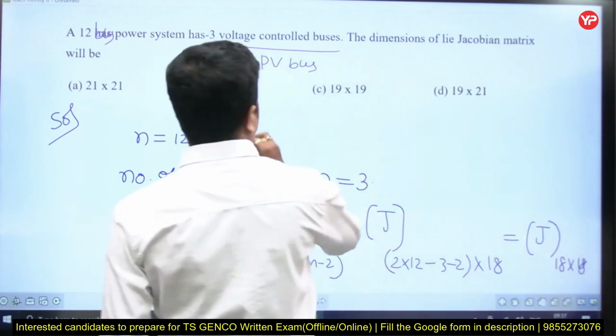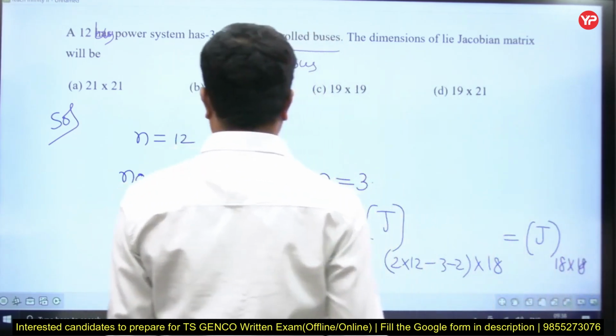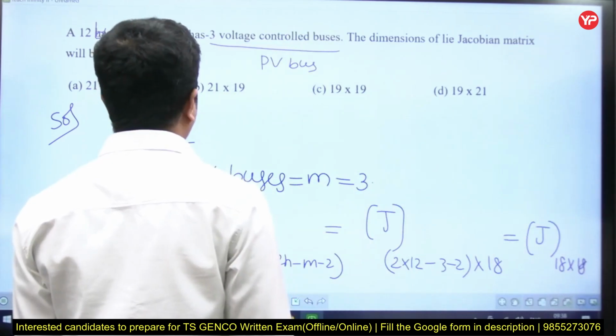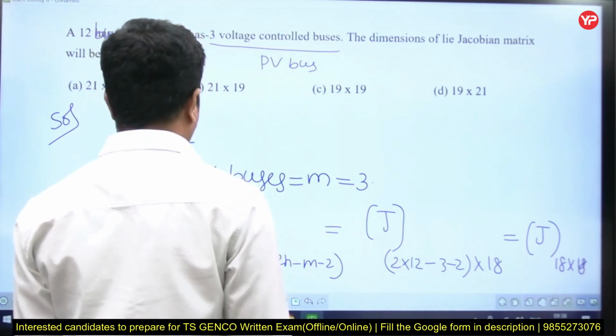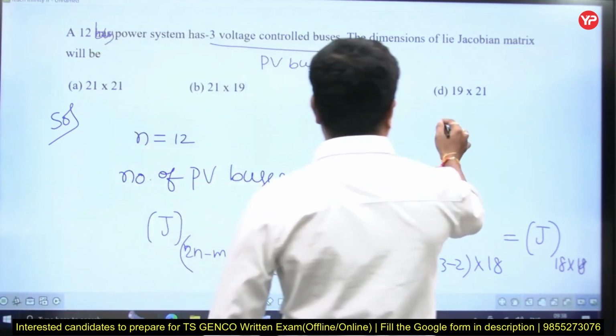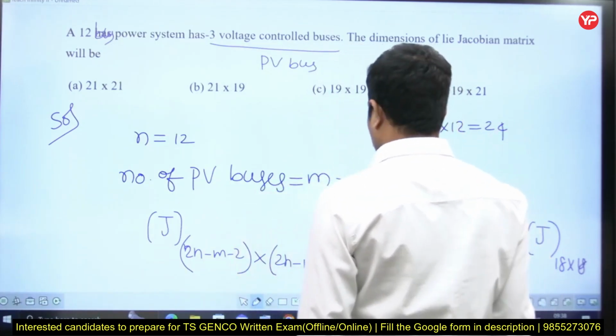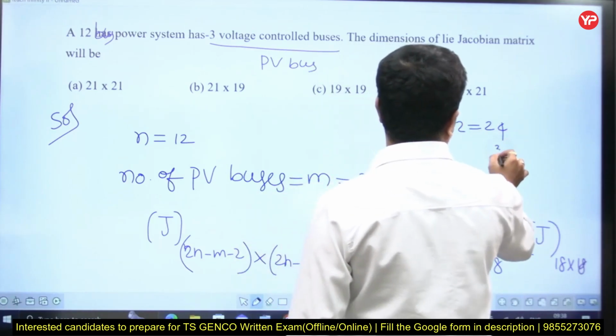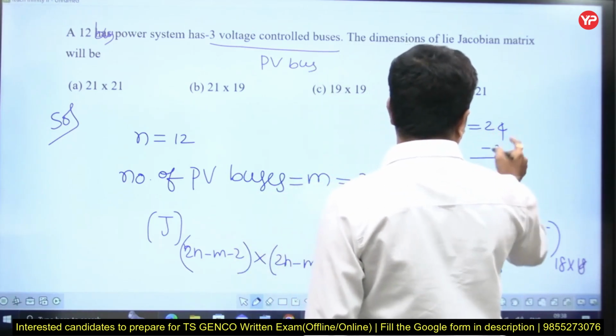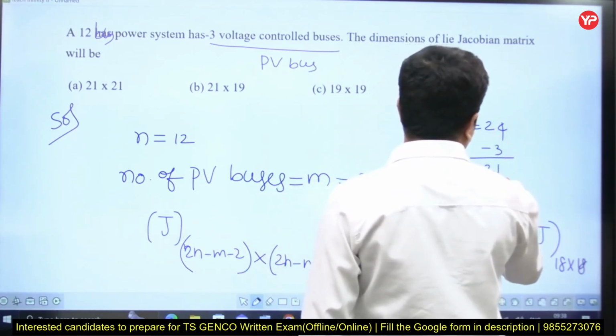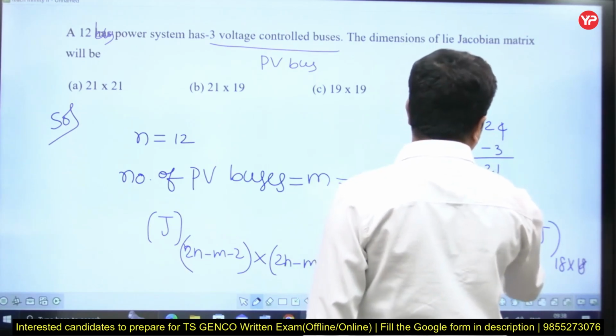Look at the options. 18 is not there. 2n minus m minus 2 by 2n minus m minus 2. Let me calculate. 2 into 12 is equal to 24. m is 3. 24 minus 3 is 21. 21 minus 2 is 19, not 18.